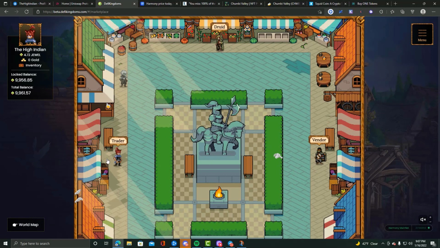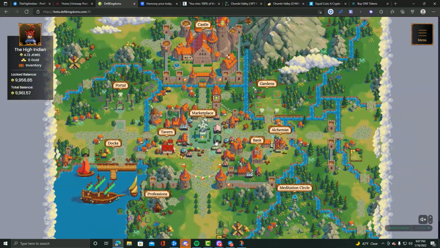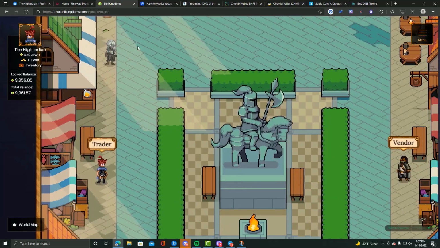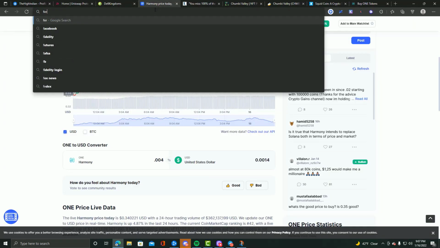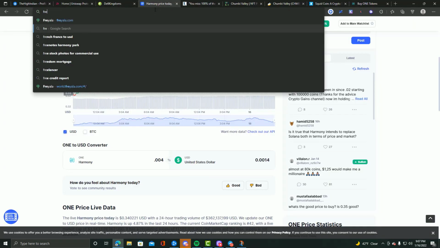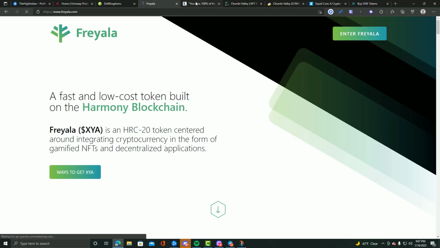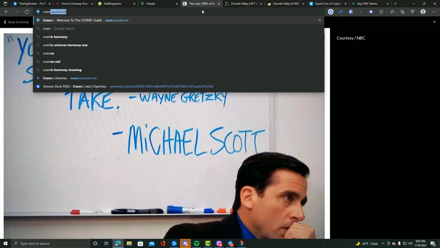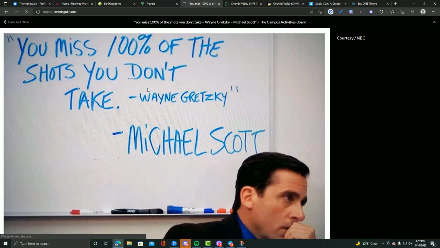For anything on Harmony One, I like to just go back to DeFi Kingdoms, because this place is basically home base for me. I can just go over here for a lot of the big projects on Harmony, or the ones that I'm invested in at least, like Freyala, which is basically going to be a cryptic chess game, play to earn. And then we also have Cosmic Guild. This is basically Cosmic Universe, an MMORPG game that's being built on Harmony One.